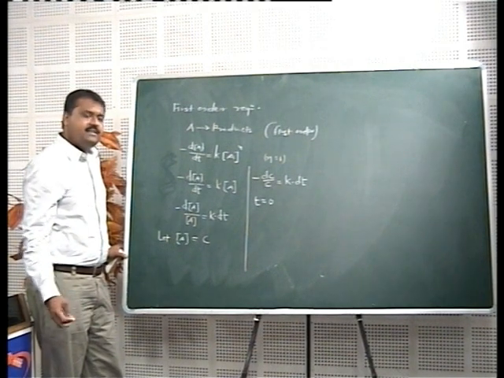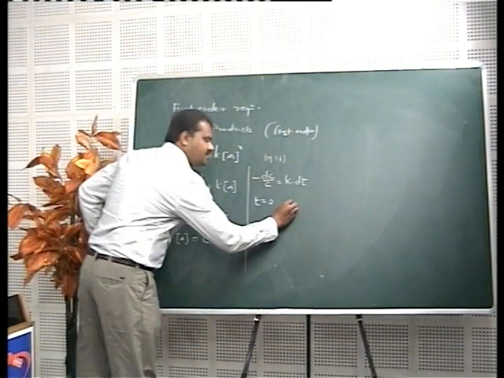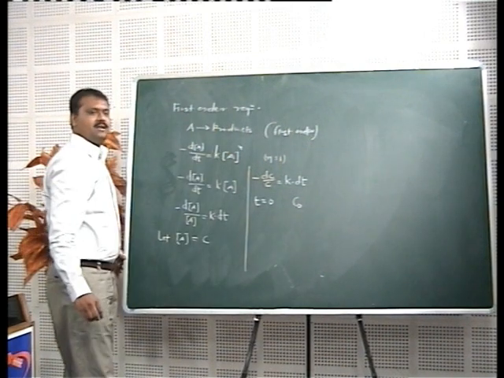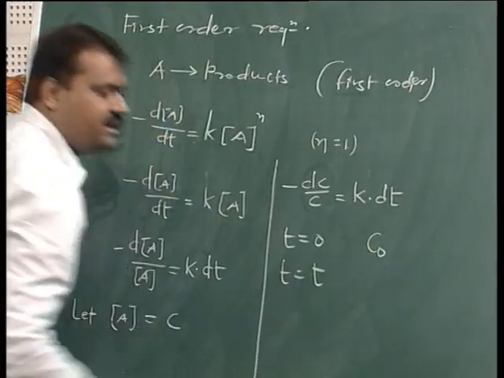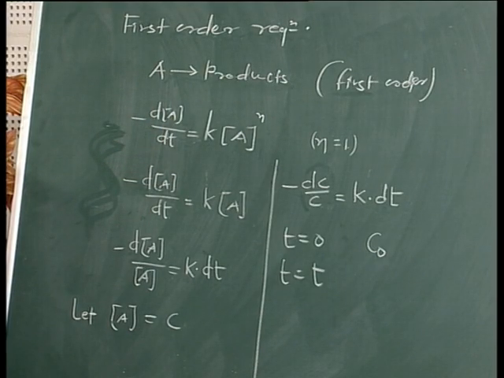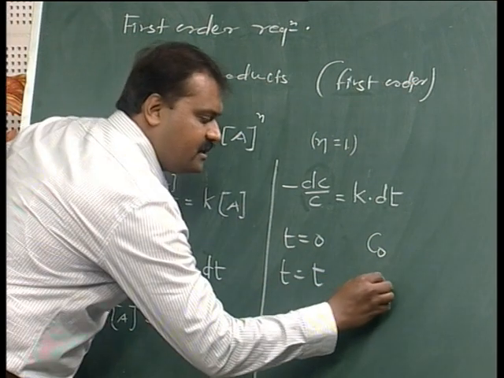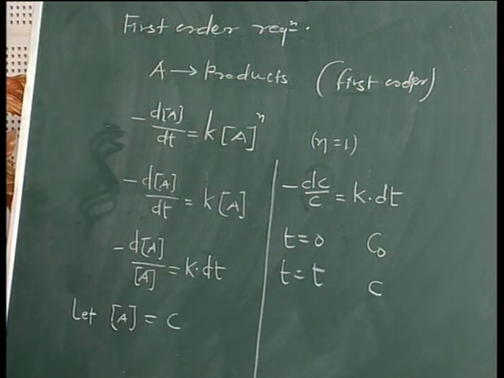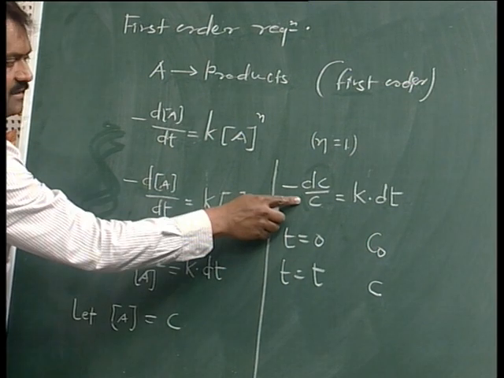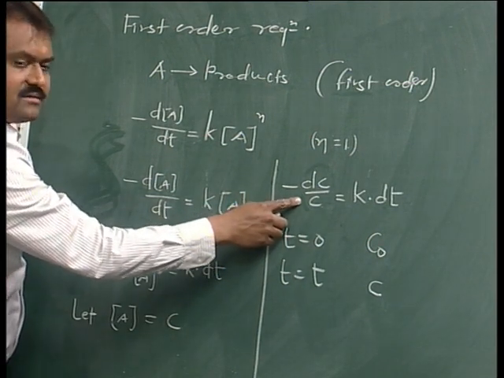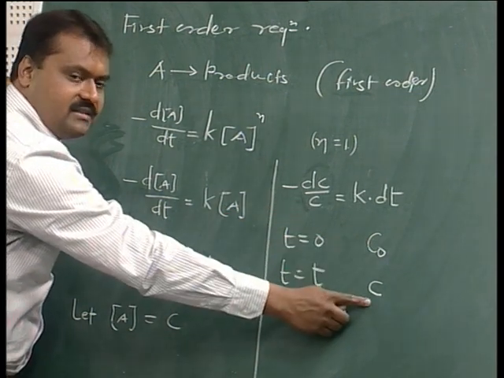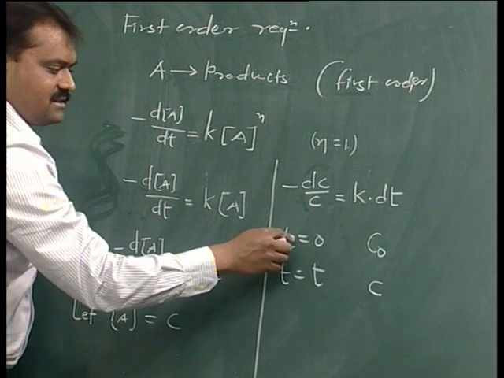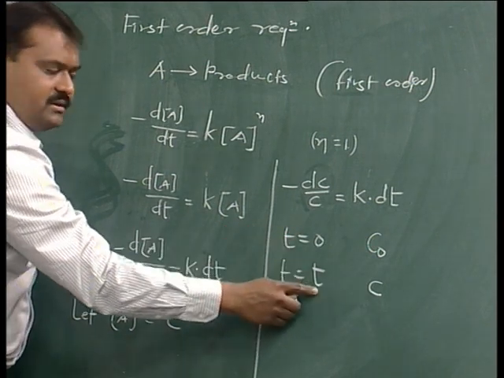Let it be the initial concentration of reactant, say C0, and after a certain time, that means when t is equal to t, let the concentration of reactants decrease from C0 to C. So we can integrate this equation between the limits of concentration ranging from C0 to C, initial to certain, as well as time ranging from 0 to t.